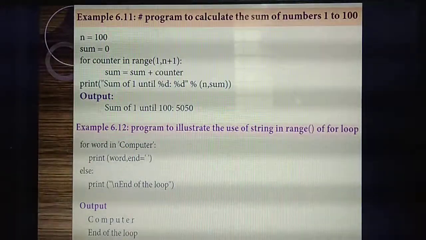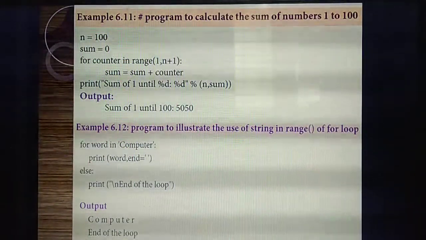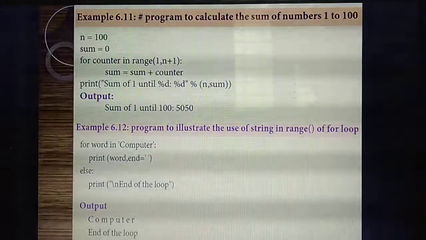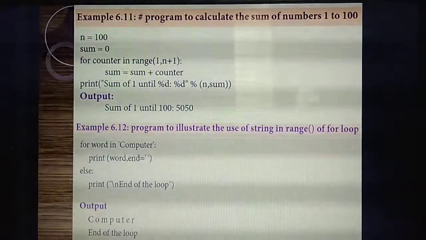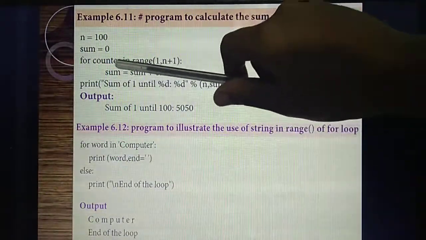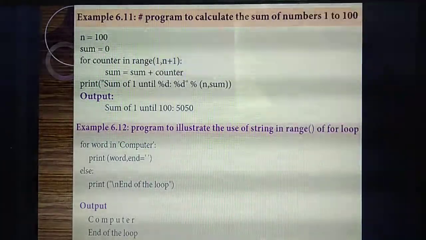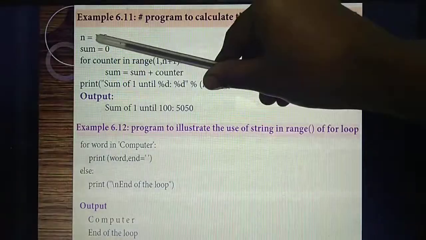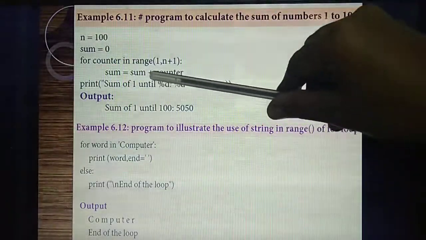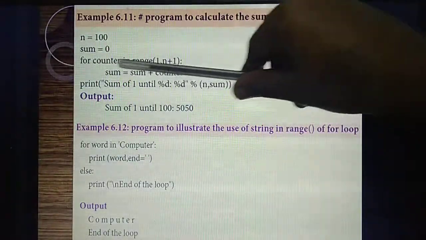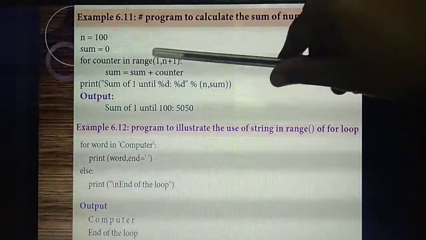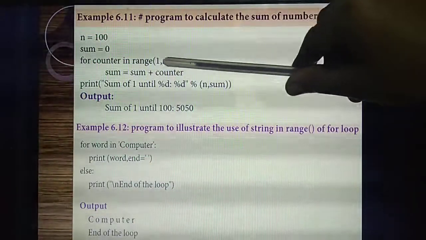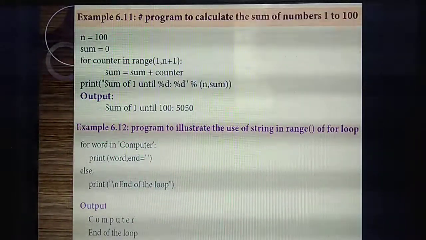Understand? Next, what's the aim of our program? We are going to add the first 100 numbers. For that, listen, we give one formula: sum equal to sum plus counter. What's the meaning of that? What's the initial value of sum? 0. That's sum plus counter. Whatever values you get for the counter, you add them to the sum value.